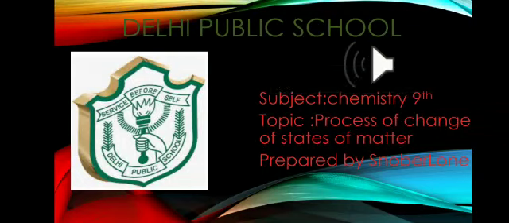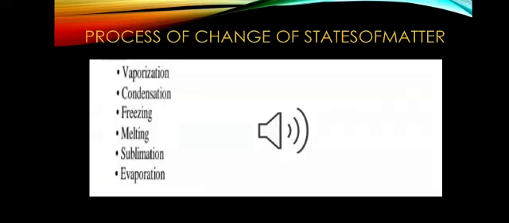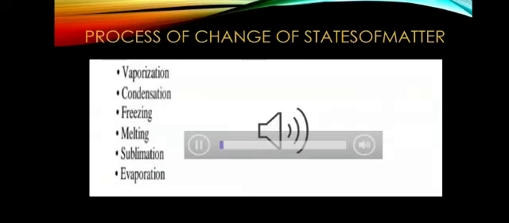Today we are going to talk about the process of change of states of matter from our first chapter, Matter in Our Surroundings. Now let us start our topic.